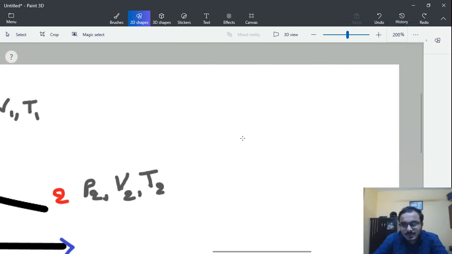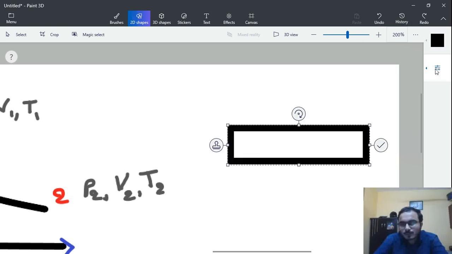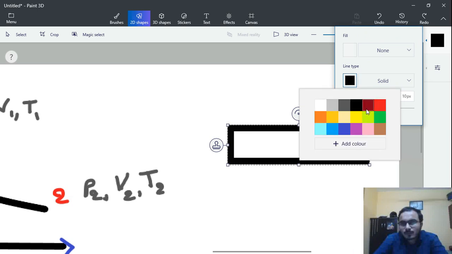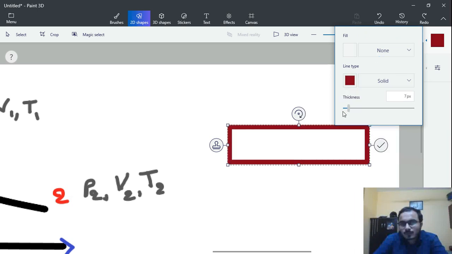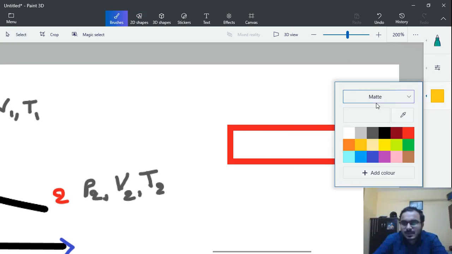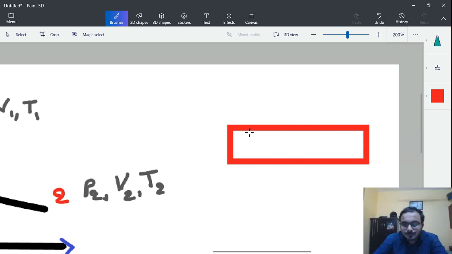Let us say that we are considering a very hot rod, and it is exposed to air.